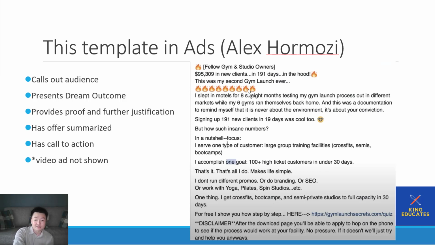I slept in motels for 8 straight months testing my gym launch process out in different markets. He provides proof and justification. And this was a documentation to remind myself that it's never about the environment, it's about your conviction. So what is this doing? It internalizes the problem. It forces accountability on the person looking at the ad. If you think the reason that you're failing is because of external factors, because of the economy, it's not. It's because of your conviction. Do you have conviction? If you don't, I don't want you as a customer. If you have conviction, keep on reading.